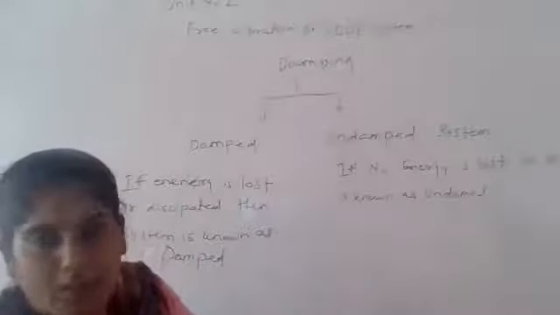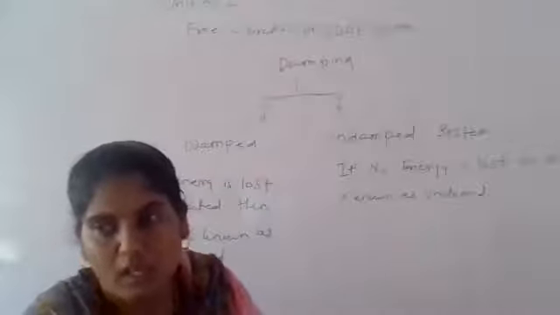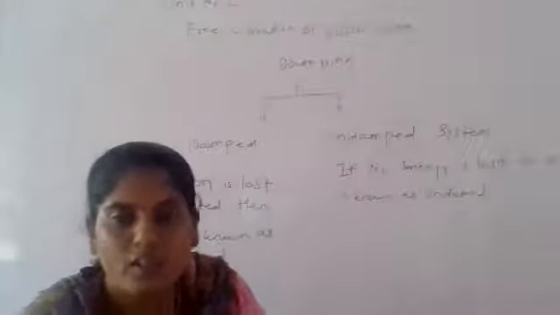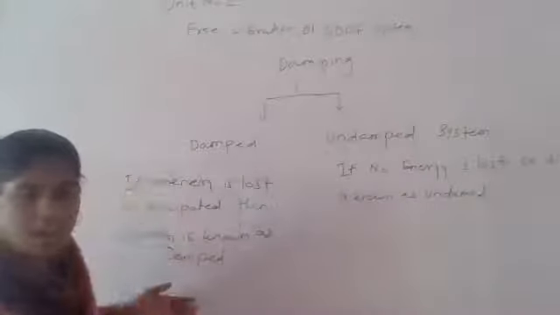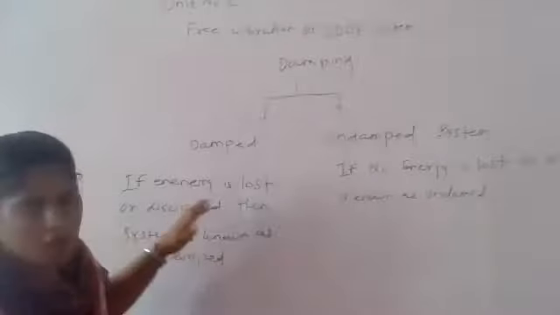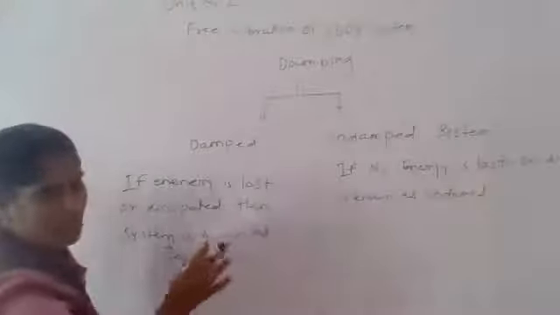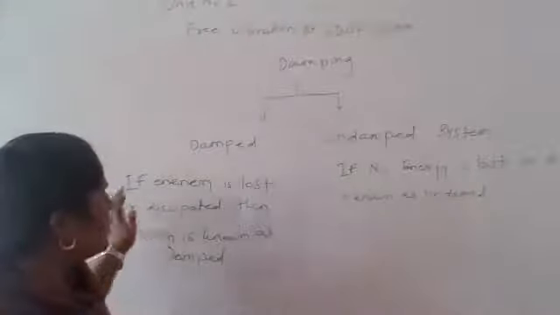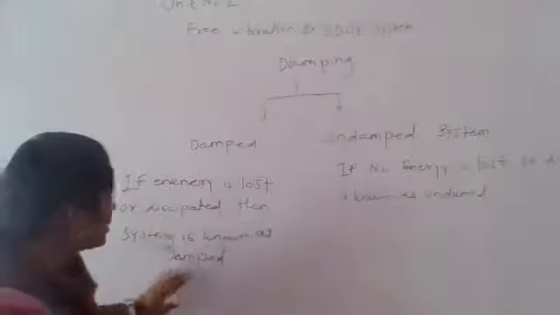What is meant by the damper? The damper is provided into the system for the dissipation of energy. What is the main use of the damper? What is the basic concept regarding the damper? The damper is useful for the dissipation of energy, and that is nothing but a damped system. If such dampers are provided into the system, what will happen? If any shock happens to the system, whatever energy is stored or gained, that energy is lost or dissipated because of the damper. It is known as a damped system.